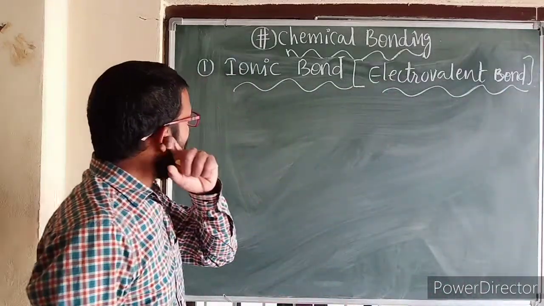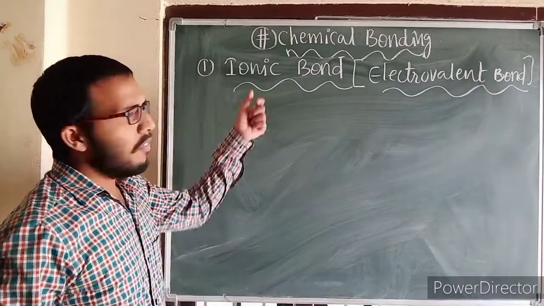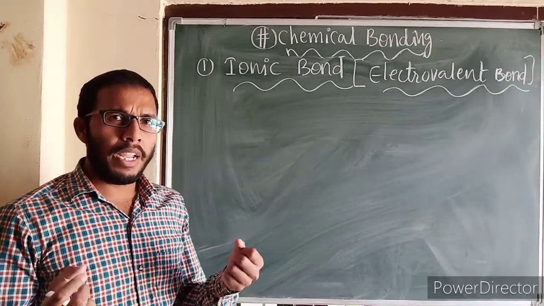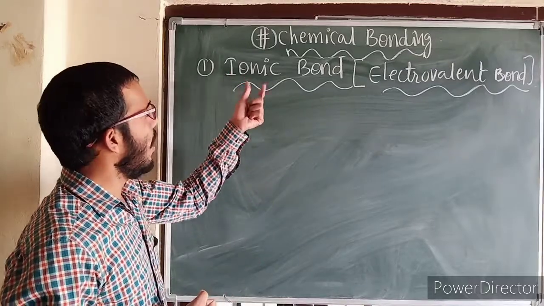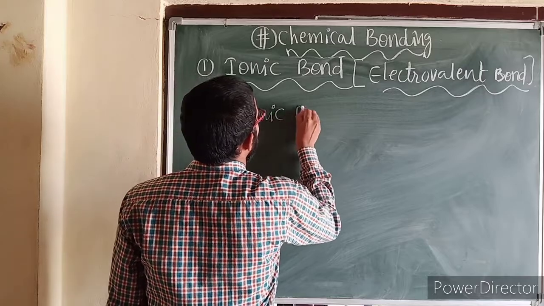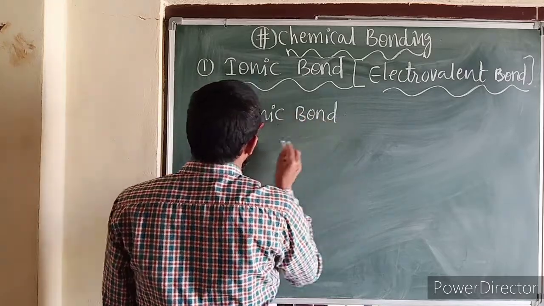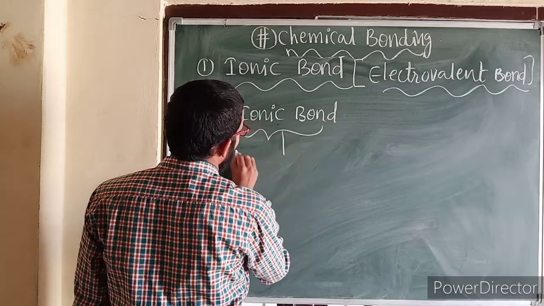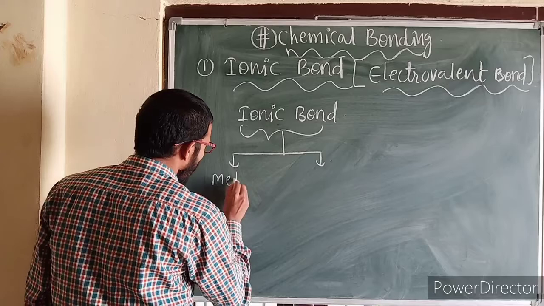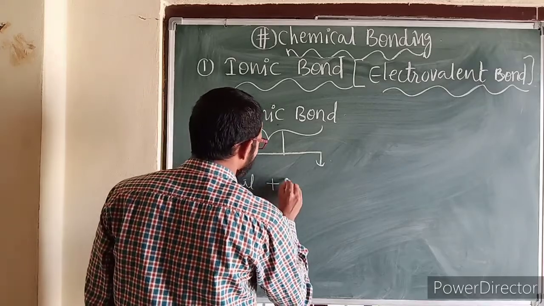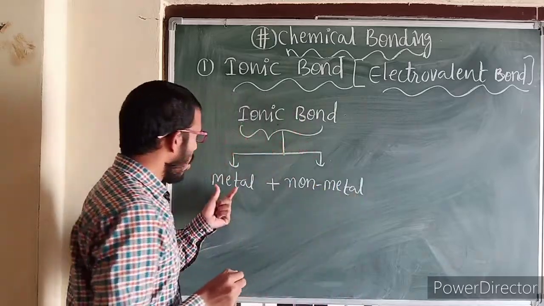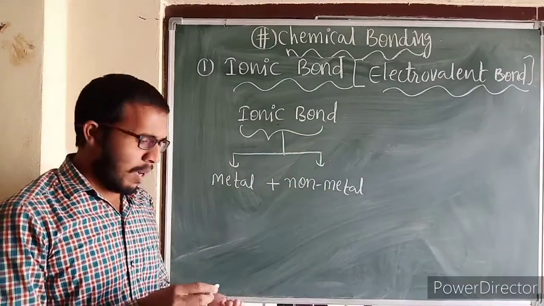Now see here, before going to its definition, we are describing which elements will combine together to form the ionic bond. An ionic bond will be formed by two different elements. One element must be a metal, and the other must be a non-metal. Metal and non-metal combined together will form an ionic bond.